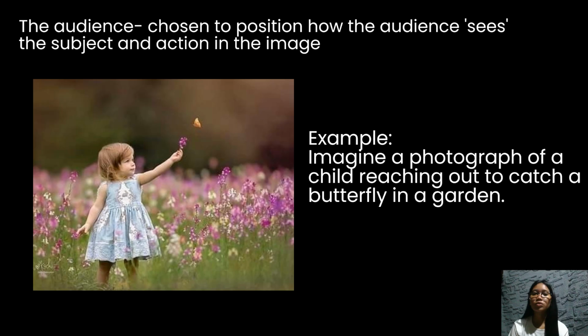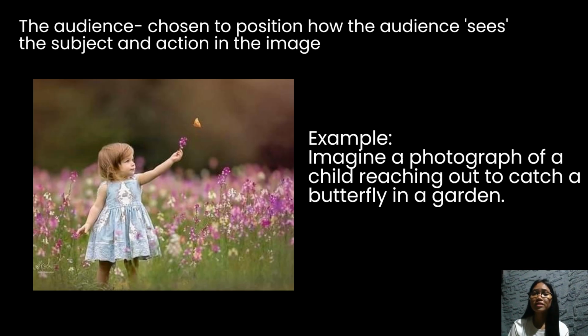Next is the audience. So, choosing to position how the audience sees the subject and action in the image. Imagine a photograph of a child reaching out to catch a butterfly in a garden. So, in this picture example, the audience positioning: the image is taken from a low angle, close to the child's eye level, with the butterfly in sharp focus just above the child's outstretched hand.